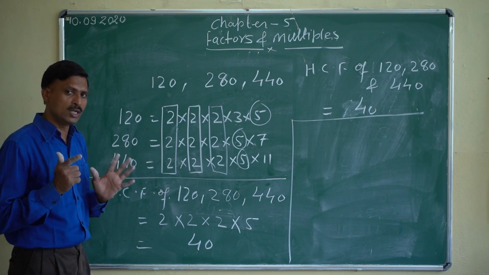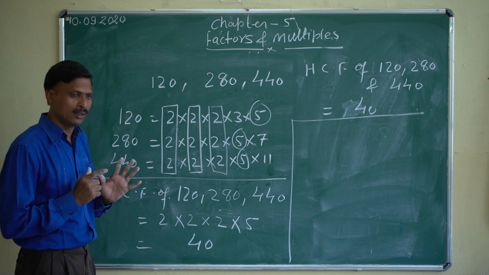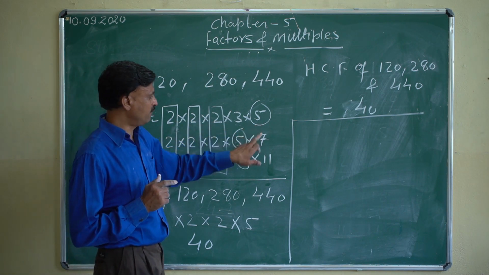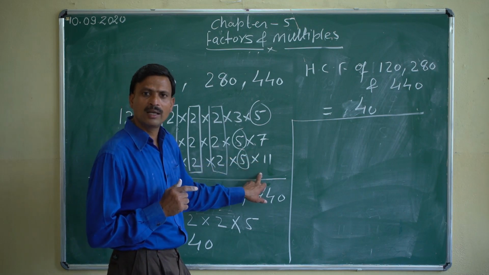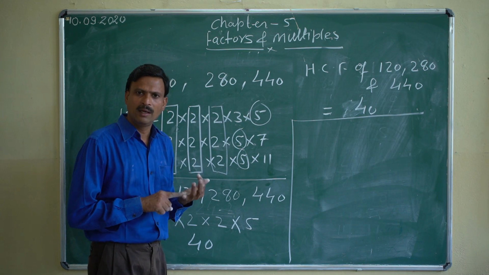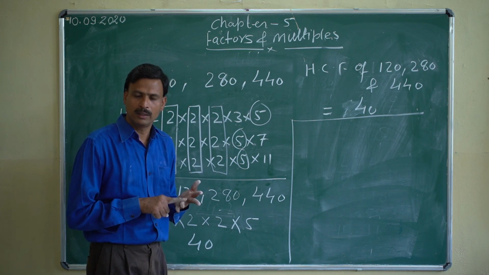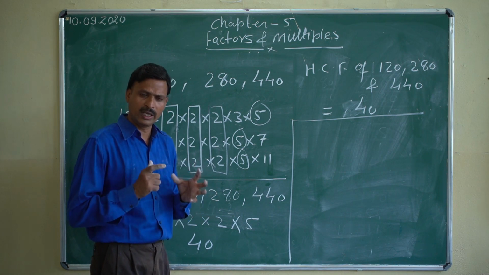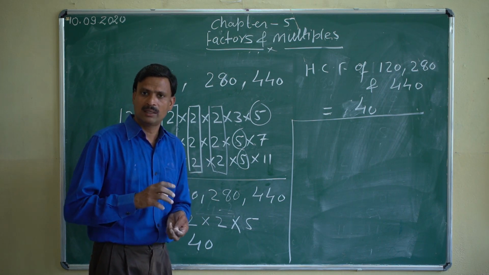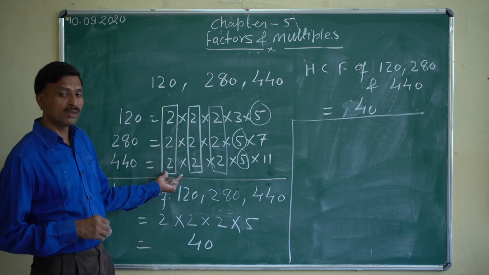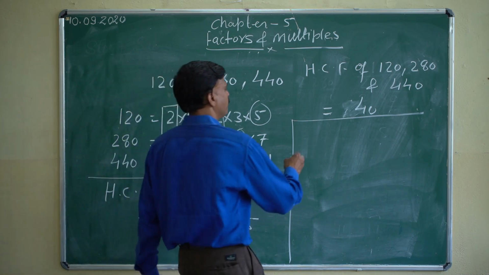First you will decide how many prime factors are there. 2 is there, 3 is there, 5 is there, 7 is there, and 11 is there. These all are prime numbers. So in the prime factorization, we'll take all, the multiple of all. But the maximum number of times. Maximum means 2 is coming here a maximum of 3 times.